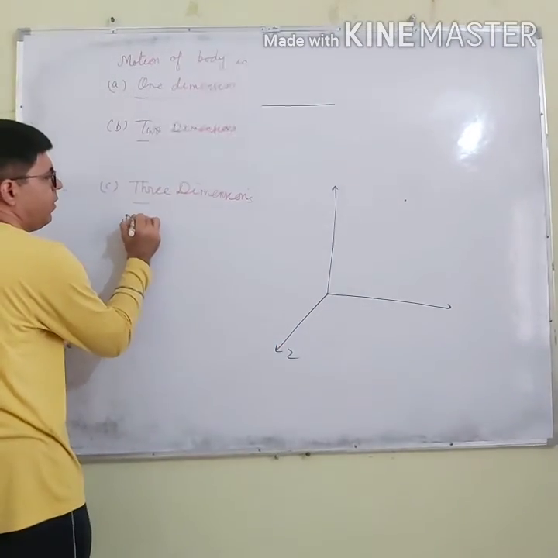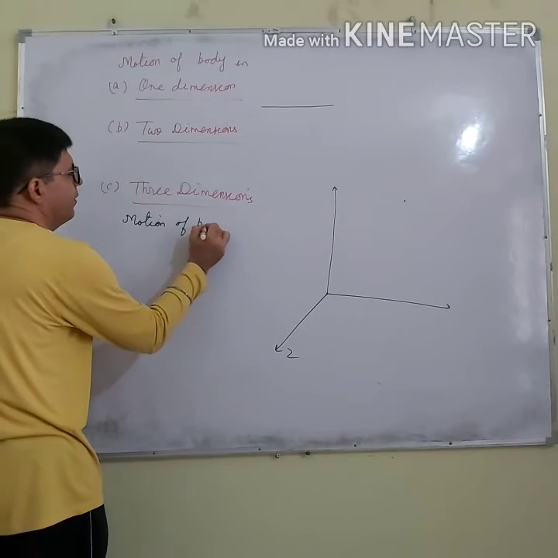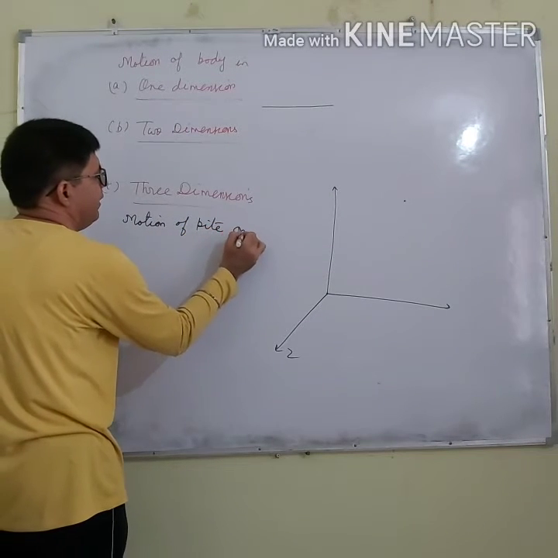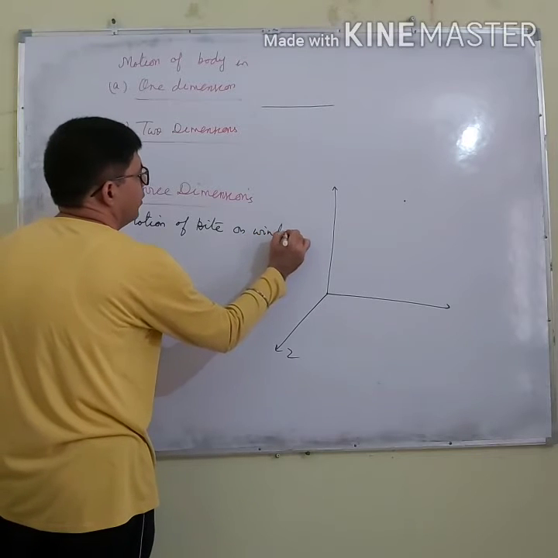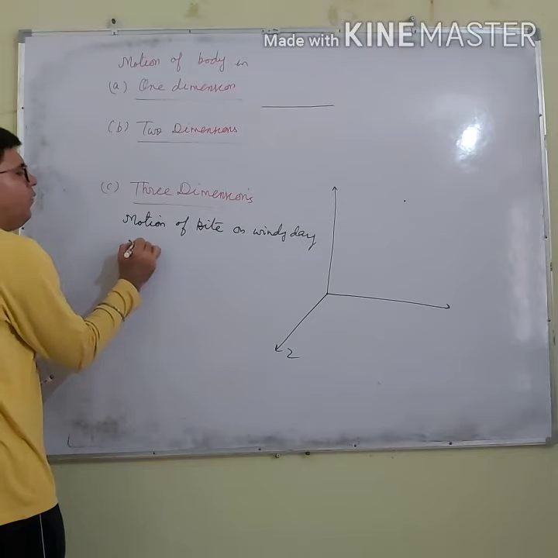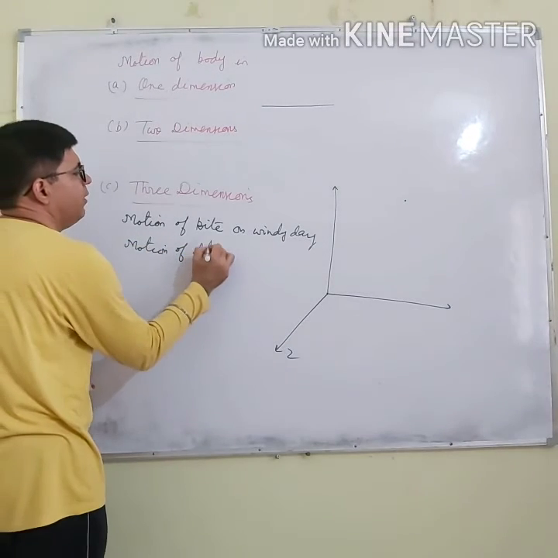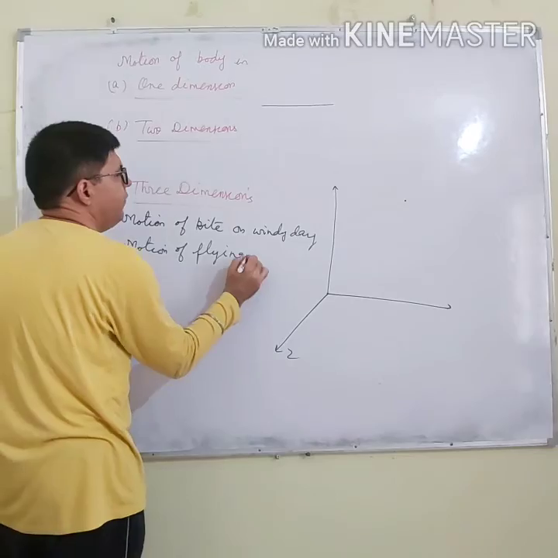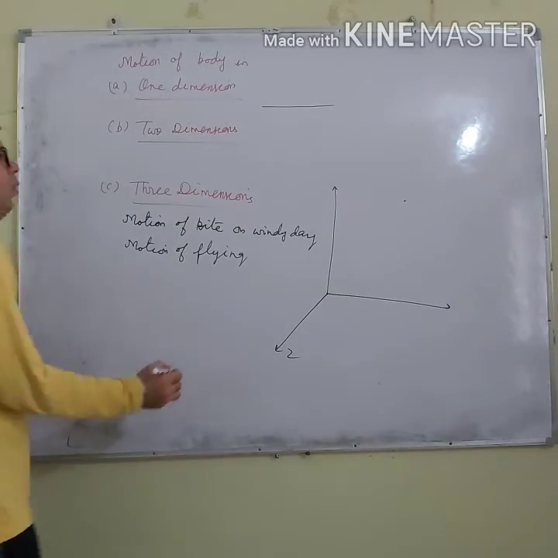So motion of kite, K-I-T-E, kite. Motion of a flying bee. Flying bee, it moves left, right, up, down. It moves here and there.